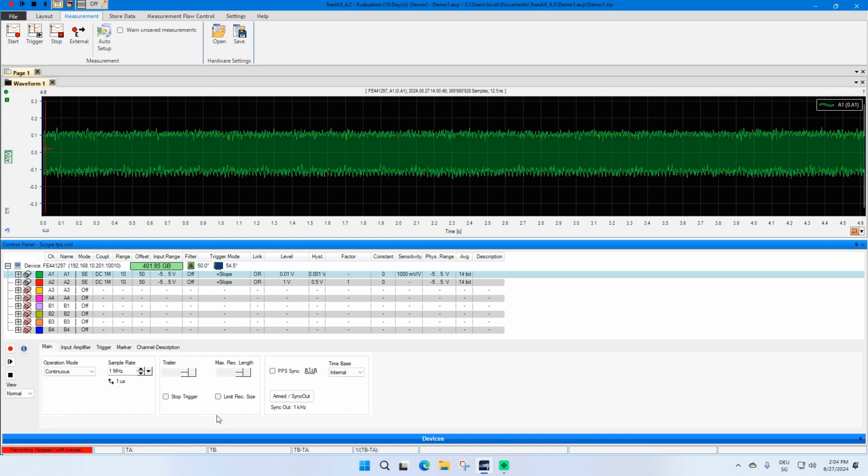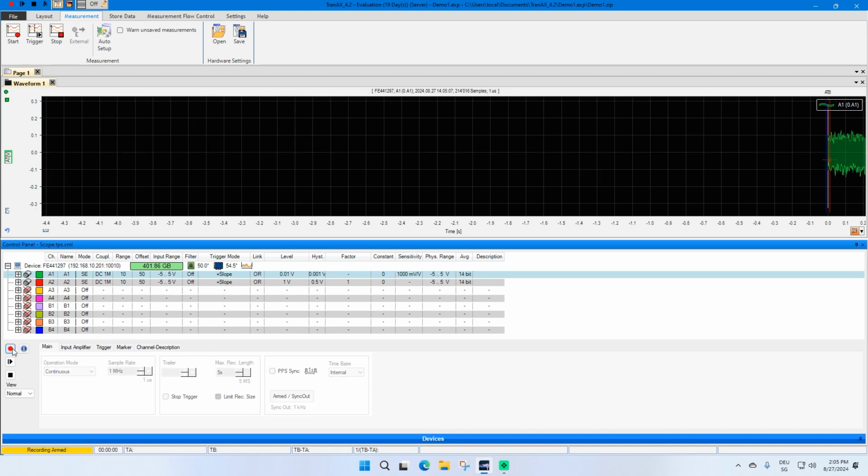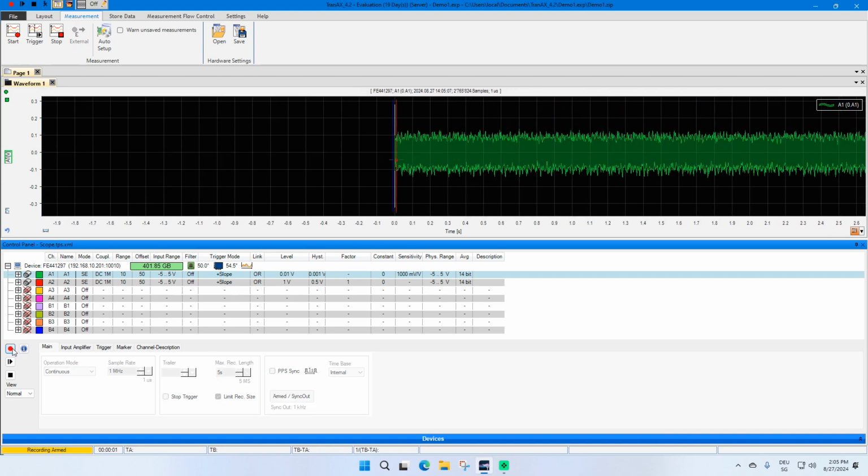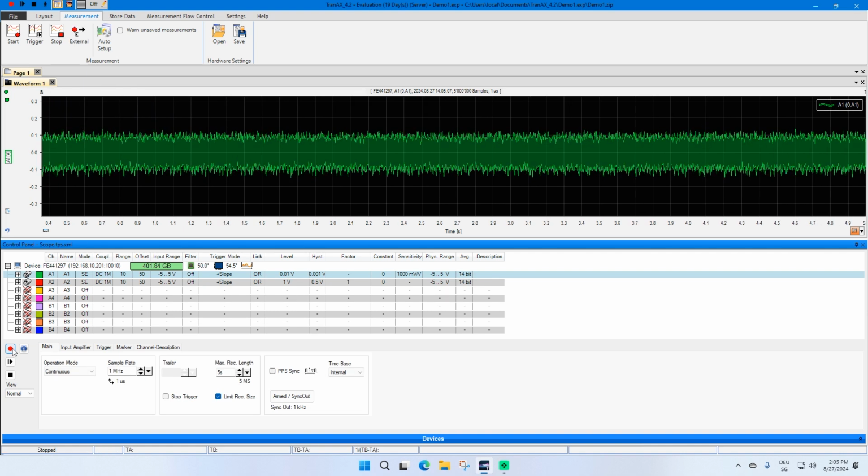It can be stopped in 3 ways. Either you press the stop button, or you limit the record size with the max record length setting in the control panel and activate the limit record size. For example, we make a measurement for 5 seconds and then it stops automatically. The third way is using the stop trigger. The trigger works like the trigger in scope or multi-block mode, and you can specify a trailer time, which is the time after the trigger until the measurement is stopped.